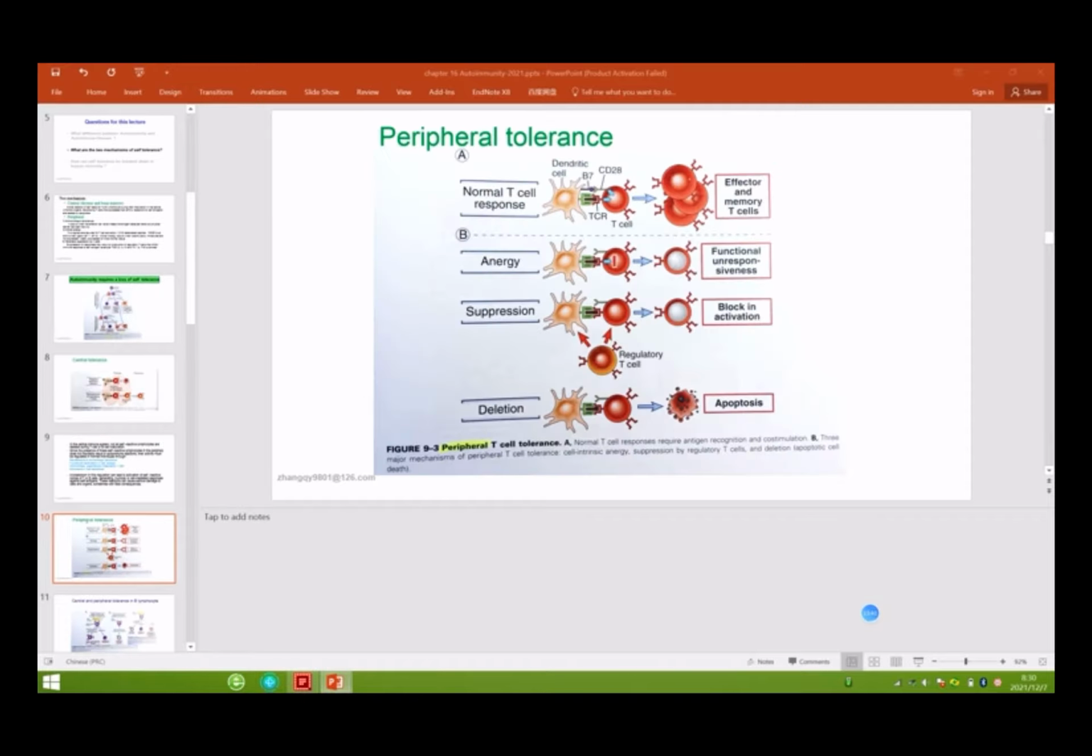Okay, so this is the peripheral. We just need to know that if they recognize self-antigen, they will undergo apoptosis. If they recognize self-cells but have no second signal, it will cause anergy. And if they recognize self-cells but the regulatory T cell inhibits the T cell activation, they are blocked in the activation. Only normal T cells, which do not recognize self-antigen but recognize foreign antigen, will have the effect. They will activate, and they will form the memory T cell, right?